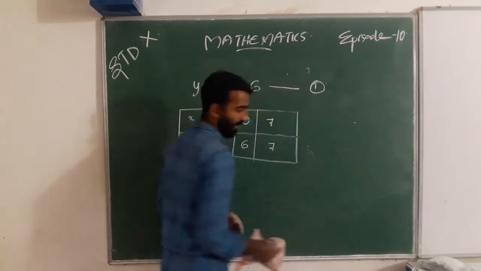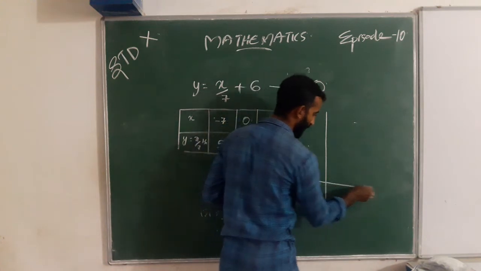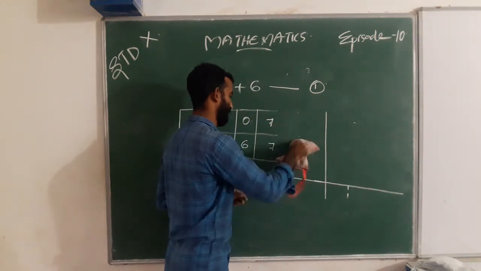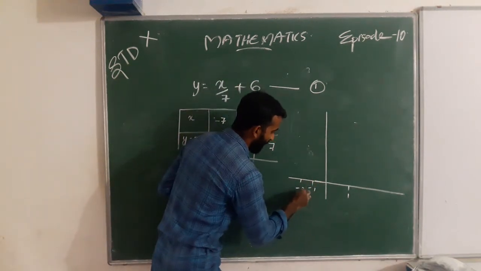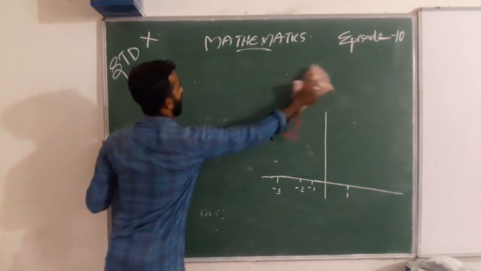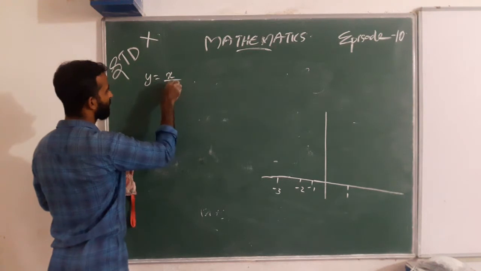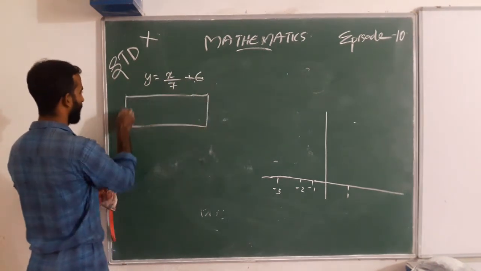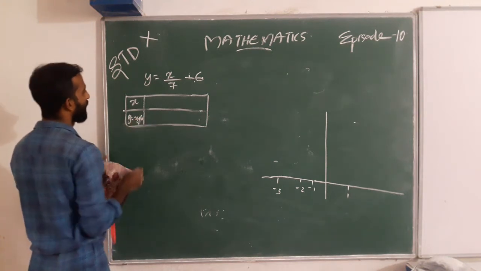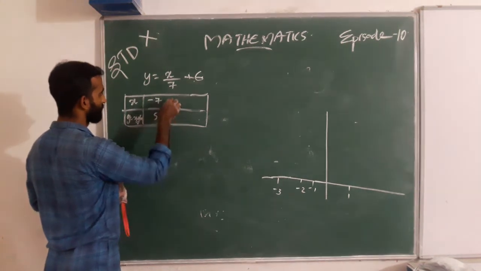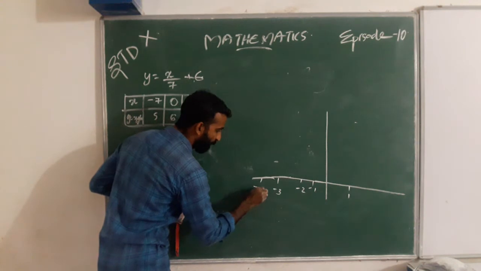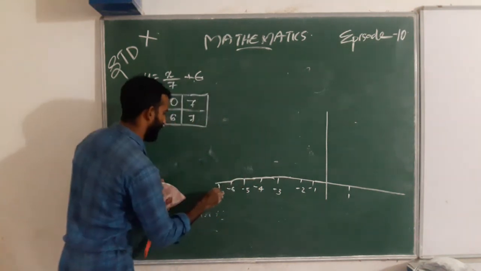When we draw, here is 1, negative 1, negative 2, negative 3, negative 4, negative 5, negative 6, negative 7.